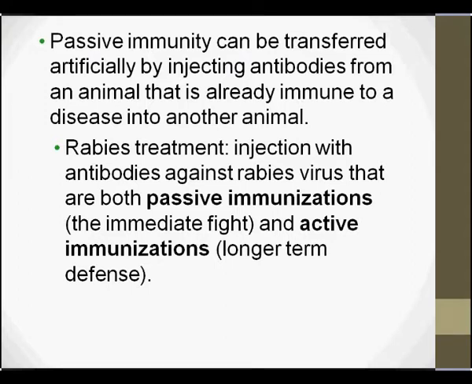Passive immunity can also be transferred artificially by injecting antibodies from an animal that is already immune to a disease into another animal. Now, rabies treatment. In rabies treatment, for example, we give an injection with antibodies against the rabies virus. In that immunization, or we can say injection, the rabies virus is in dead or inactivated form, and both play a role in passive immunization and active immunization.